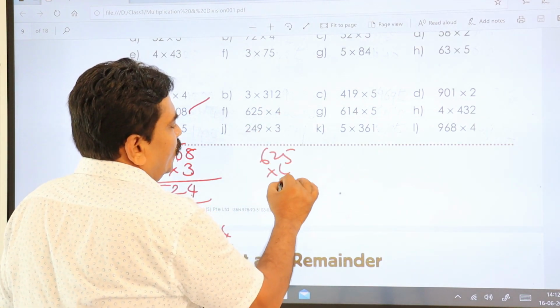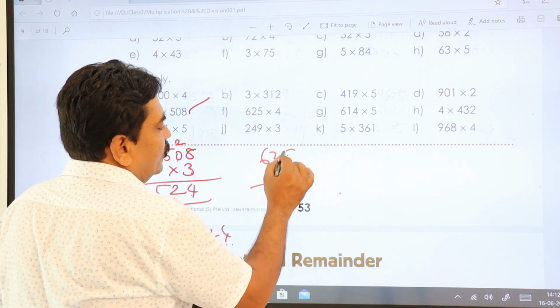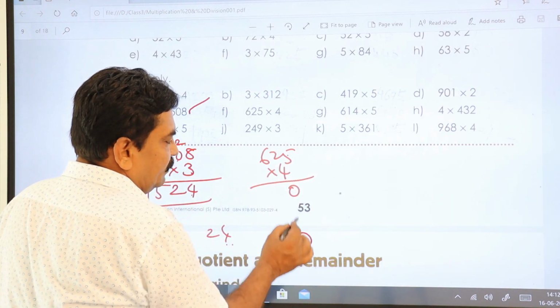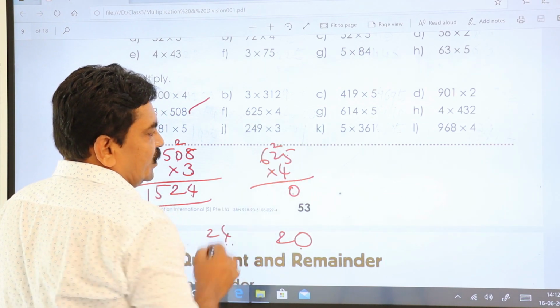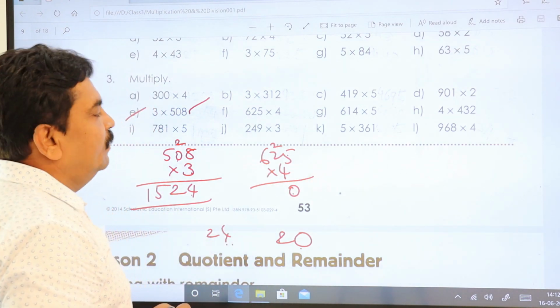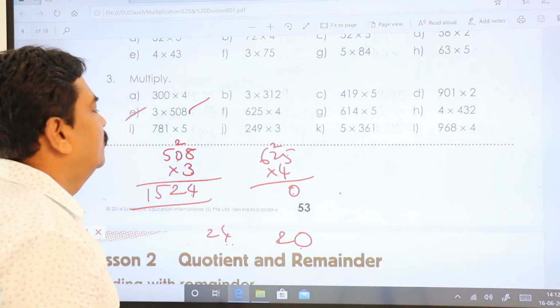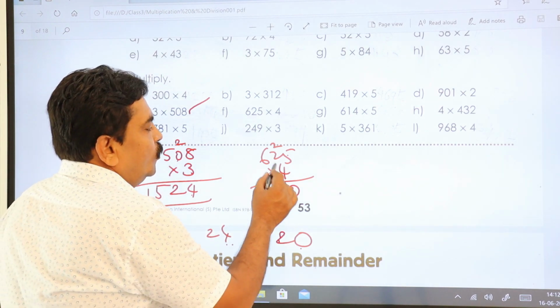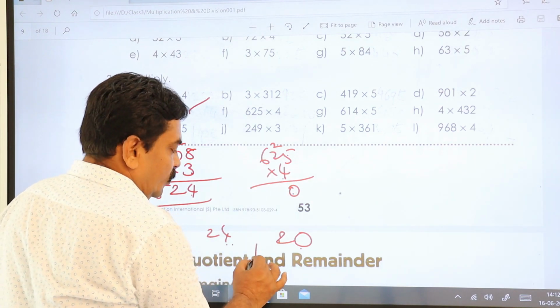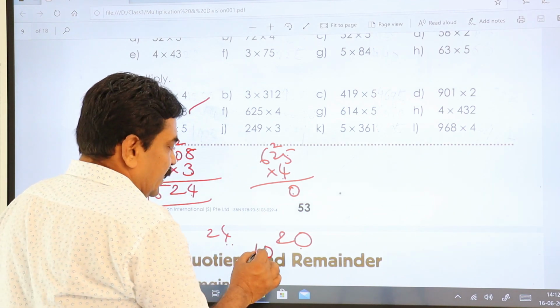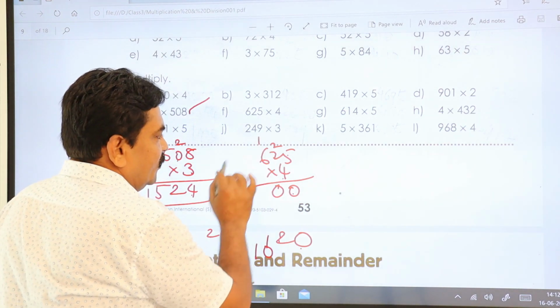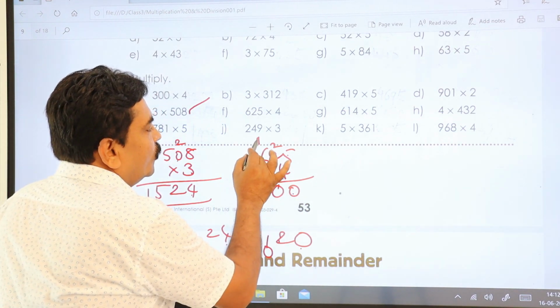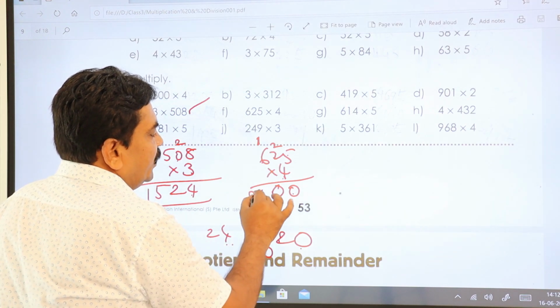625 into 4. 4 5s are 20. See 20. So keep 0 here and 2 next number. Keep the value on the next value. 4 2s are 8. 8 plus 2, 10. You got 10. 2 digits again. So keep ones place value here and tens place value here. 4 6 are 24. 24 plus 1 is 25.